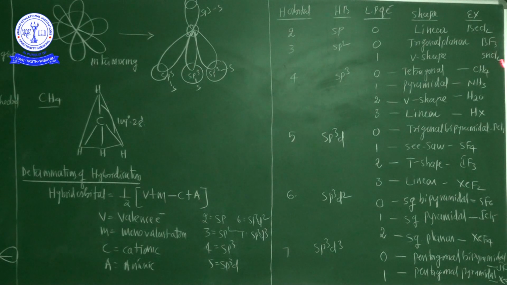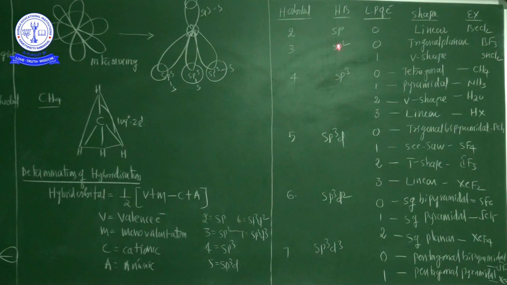Now sp2 hybridization with zero lone pair of the electron. Such kind of molecule are showing the trigonal planar shape. The best example is BF3.